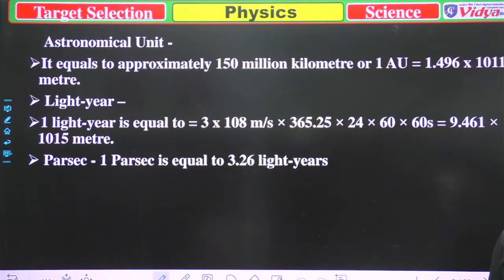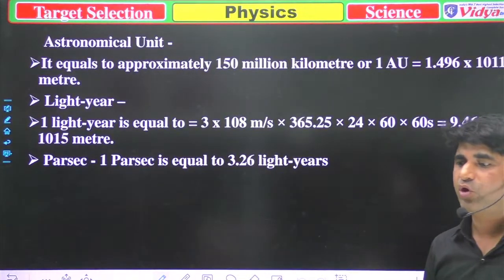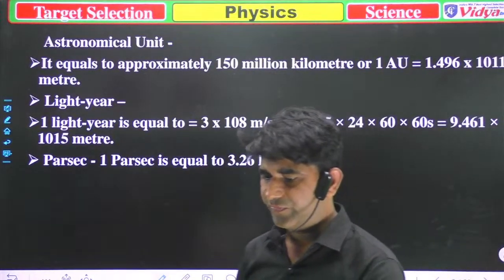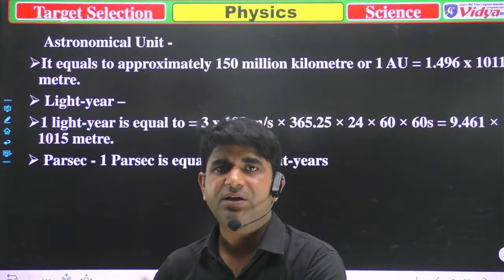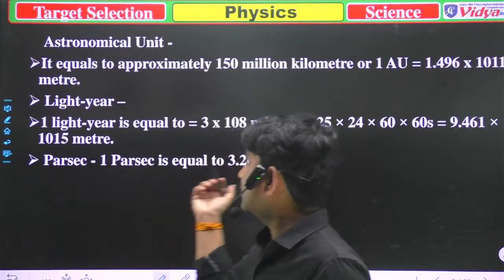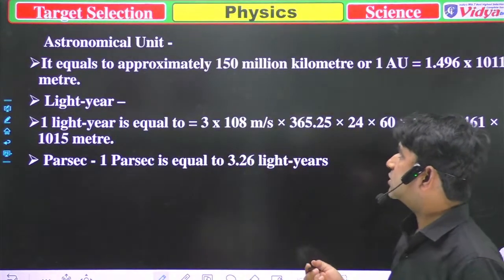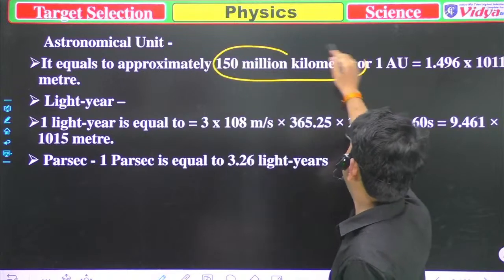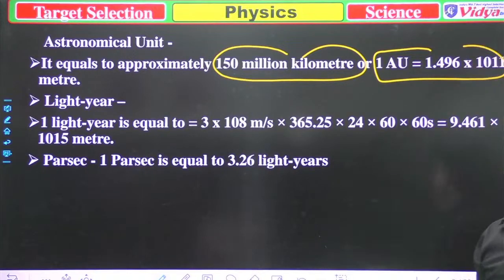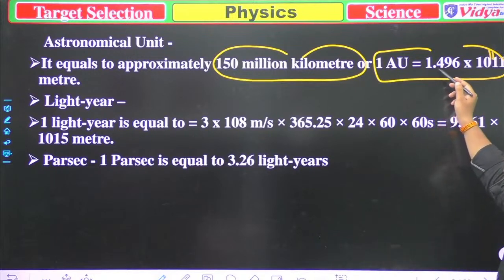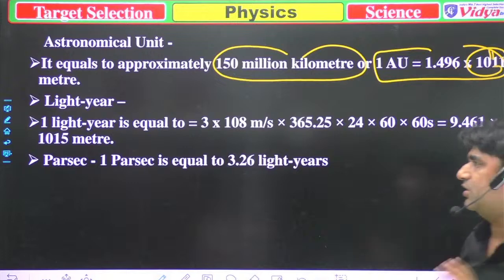Next is the astronomical unit. Whenever we have to measure huge distances, we generally use astronomical units. You have to just remember, one astronomical unit is equal to 1.496 into 10 to the power 11 meter. That's easy, and I think you will learn that.